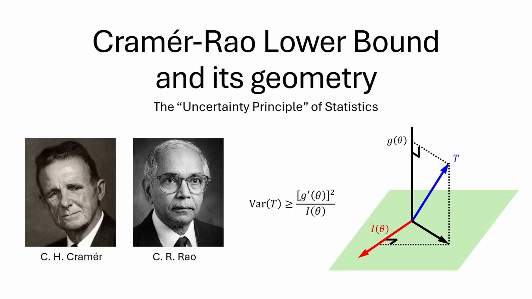Hello, today we will introduce the famous Cramér-Rao inequality. This is a fundamental result in estimation theory, and in particular we will show how geometry makes the result intuitive. It is a statistics analog to the famous uncertainty principle in quantum mechanics, as it reveals the intrinsic uncertainties in